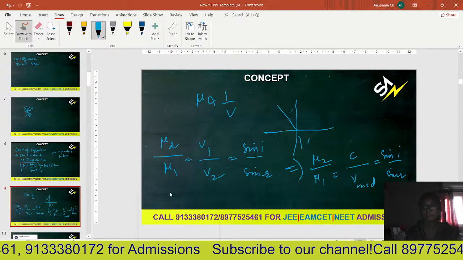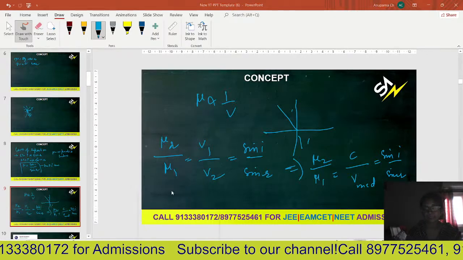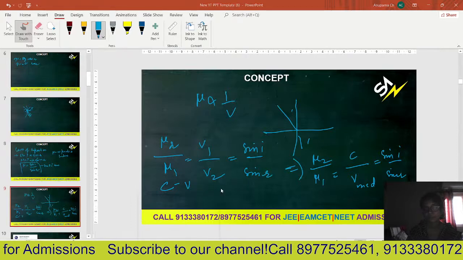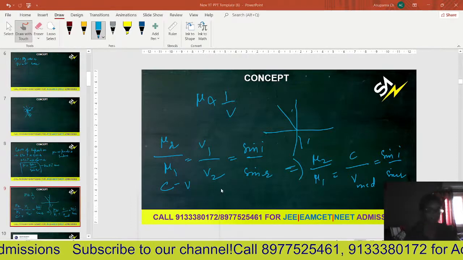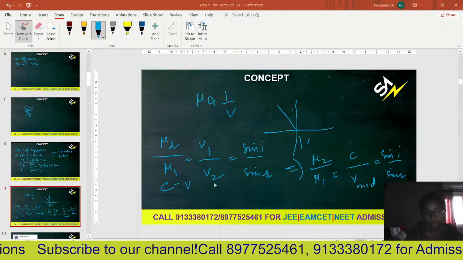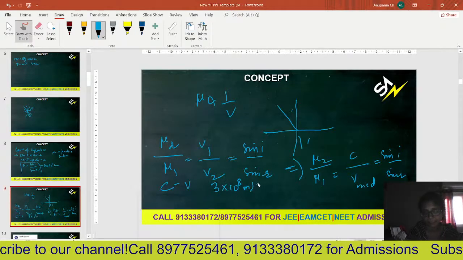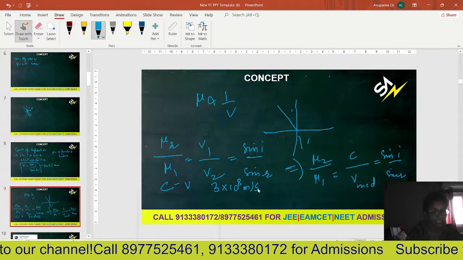Okay, now what is c here? c is nothing but the velocity of light. What is the value of c? Can anyone tell me? The value of c is 3 into 10 power 8 meter per second. I think you all know this, right?